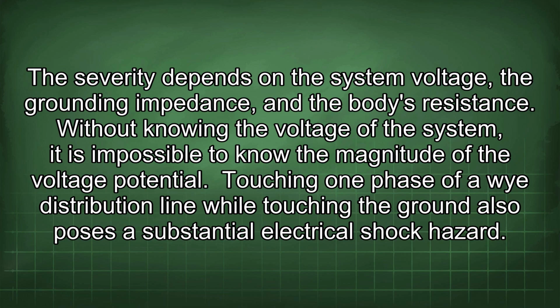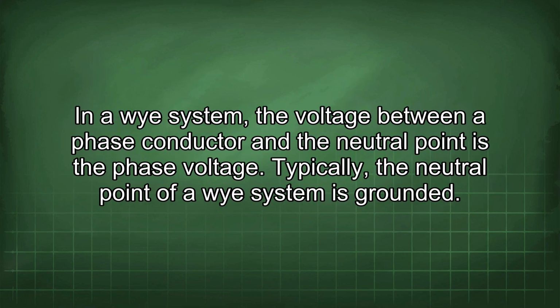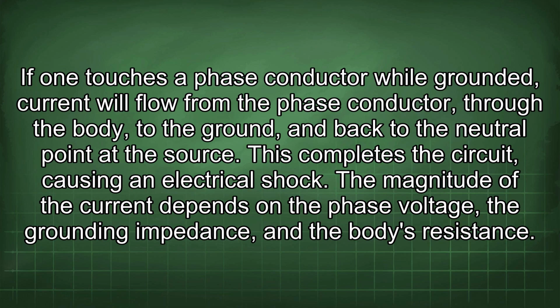Touching one phase of a Y distribution line while touching the ground also poses a substantial electrical shock hazard. In a Y system, the voltage between a phase conductor and the neutral point is the phase voltage. Typically, the neutral point of a Y system is grounded. If one touches a phase conductor while grounded, current will flow from the phase conductor through the body to the ground and back to the neutral point at the source. This completes the circuit, causing an electrical shock.